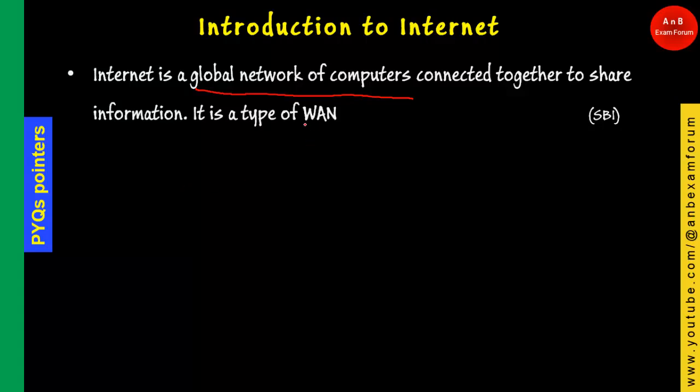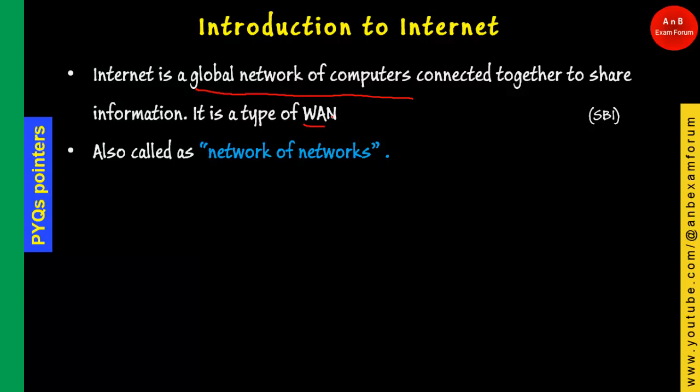All these terminologies like LAN, MAN, WAN we have already covered in the computer network chapter. So basically internet is a wide area network, since all the PCs, all the computers, all the nodes are connected all over the world. So it becomes a network of networks.